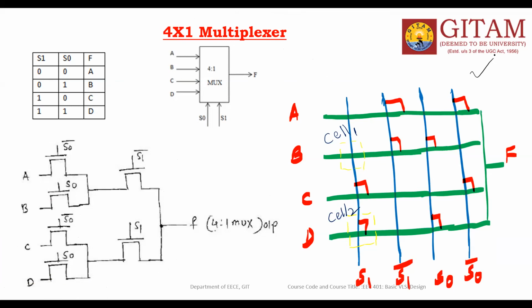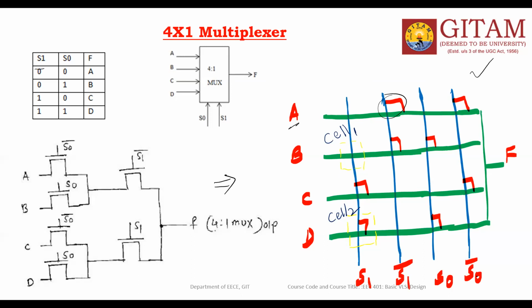This is the stick diagram for this 4 into 1 multiplexer. See, all greens are the N diffusions, all blues are metal layers, and reds are polysilicon. So A into, see, this is one transistor. There is a connection, one transistor, S1 bar, A into S1 bar. This is the S1 bar.